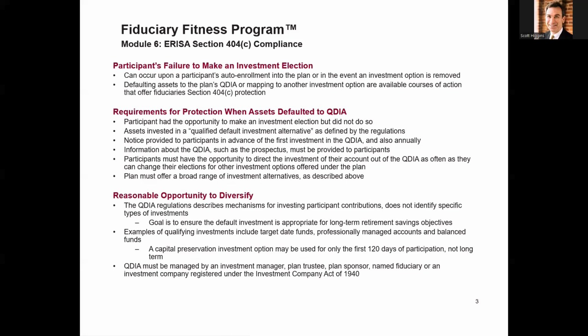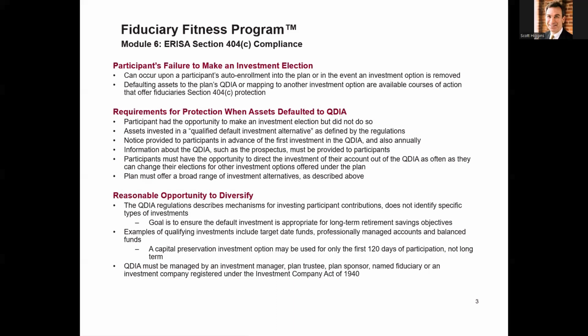In general, in the event of a participant's failure to make an investment election, whether due to indecipherable communication, they complete a paper application and you can't read the investment that they're selecting, or it can occur most frequently these days upon a participant's auto-enrollment into the plan, or in the event an investment option is being removed and mapped or defaulted.